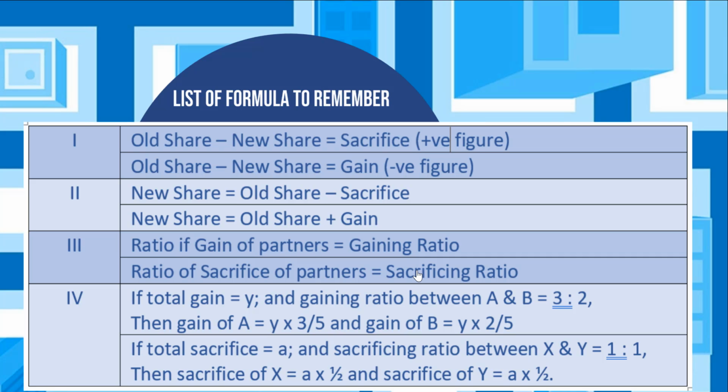And to get the sacrifice of Y, we take the total sacrifice A again and multiply it by 1 divided by 2, which is the sacrifice ratio of partner Y. So this is the list of formulae that we need to remember while solving sums in this chapter of retirement of partner.